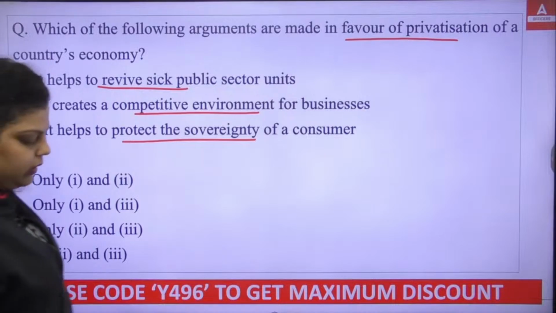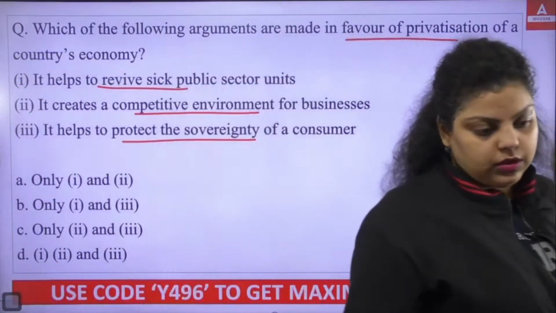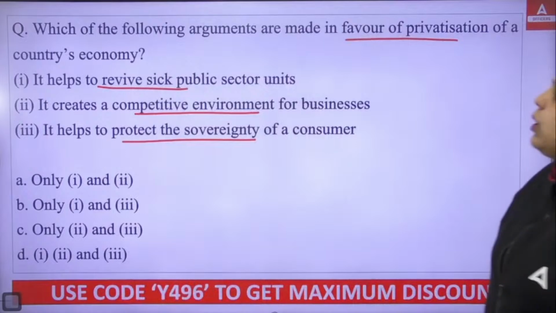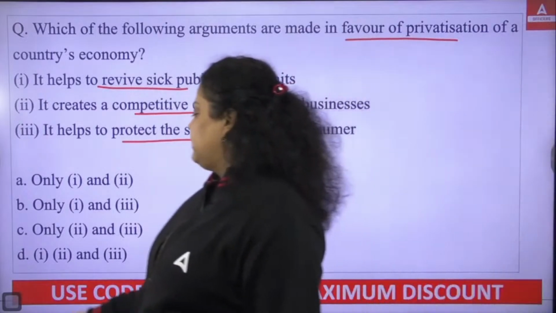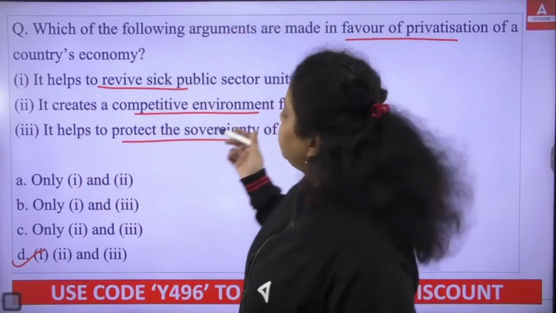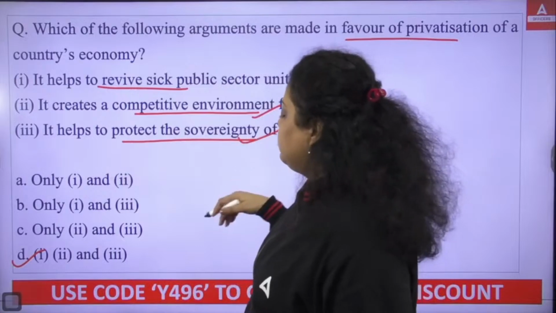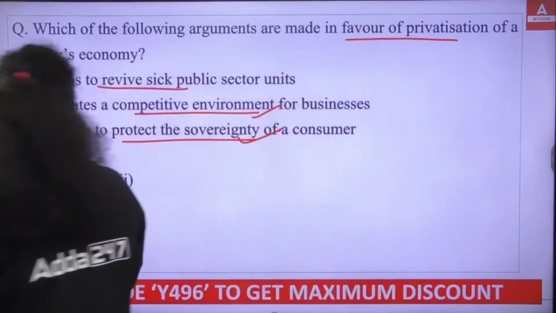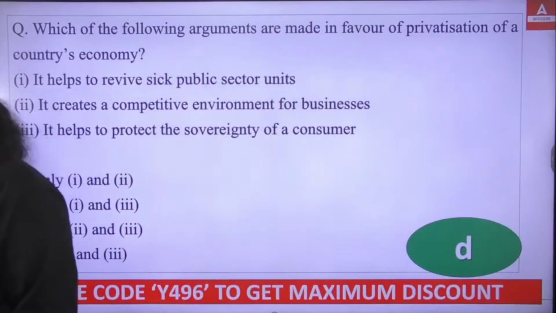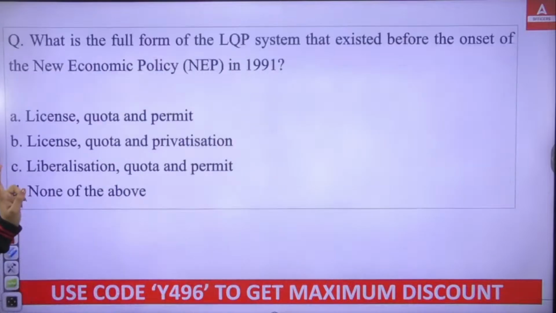Which of the following statements justify that it is good if we do privatization in a country? And the right answer will be all, because the private sector helps us to revive the sick public sector units. They create the competitive environment in the country. They protect the sovereignty of the consumer. So that's why the right answer will be D. All statements were in favor of privatization.